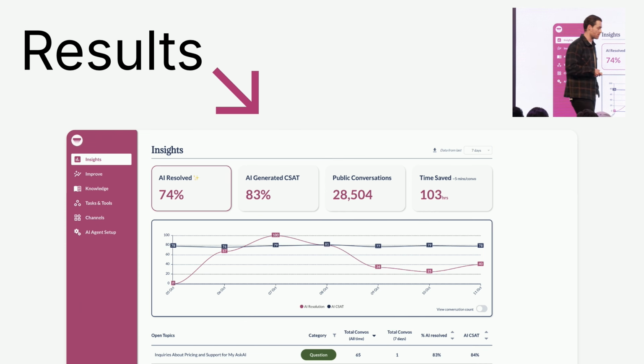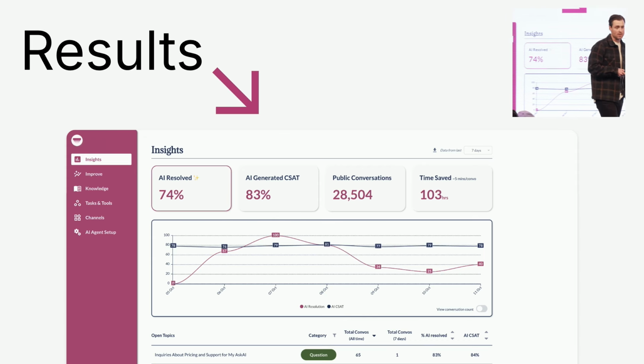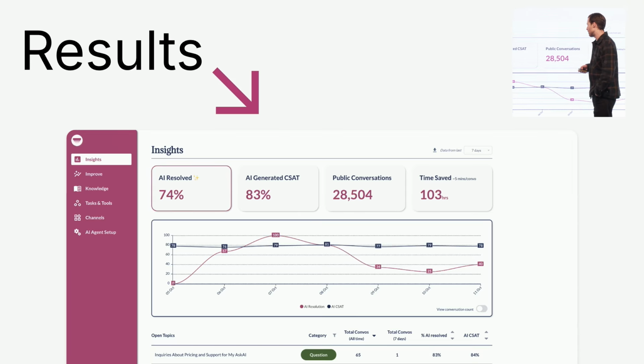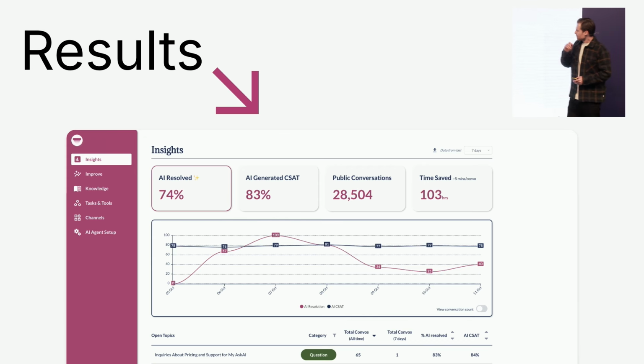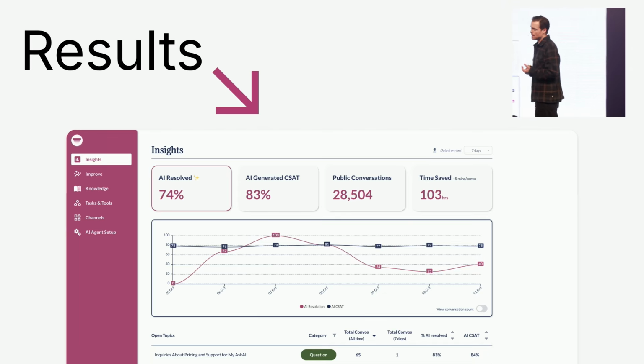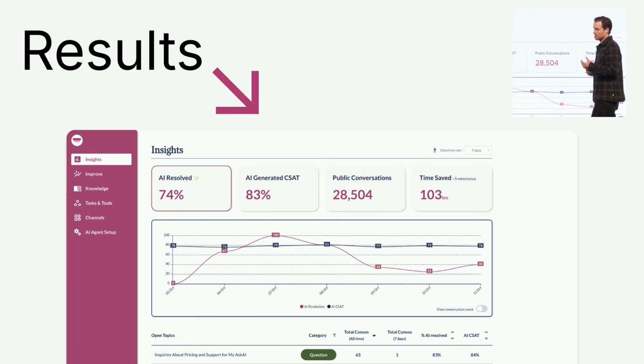Each AI agent also comes with its own powerful insights and metrics dashboard. This helps companies report on their performance, which is obviously extremely important for showing back ROI to the other teams in the business. As I was saying before, in the last 30 days, our agents have resolved about 75% of the tickets they've handled. And this presents companies with significant operational efficiency opportunities.